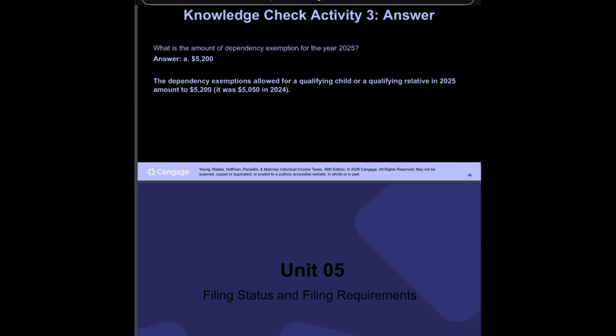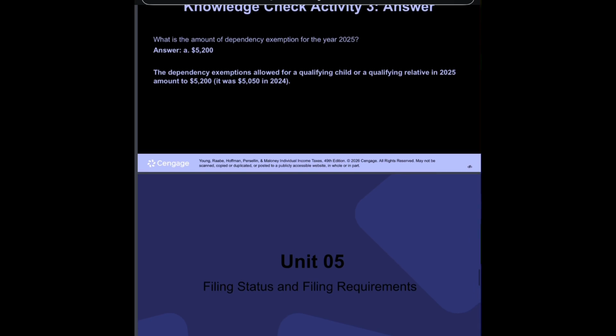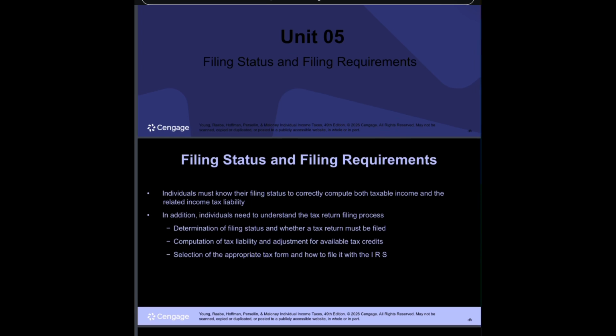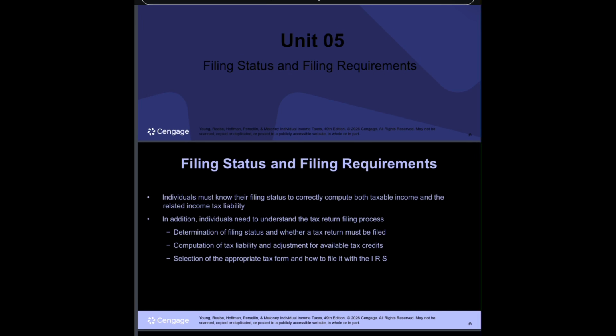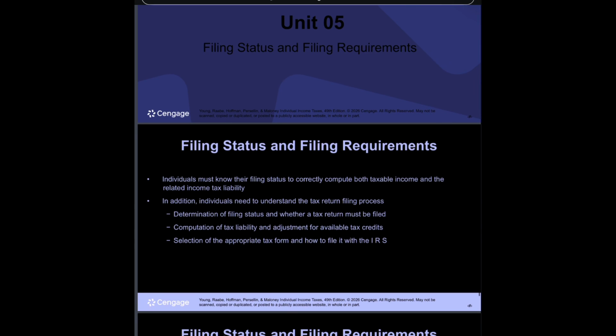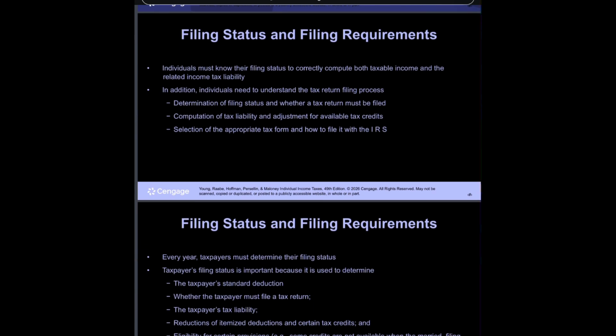Unit 05, Filing Status and Filing Requirements. Individuals must know their filing status to correctly compute both taxable income and the related income tax liability. In addition, individuals need to understand the tax return filing process: determination of filing status and whether a tax return must be filed, computation of tax liability and adjustment for available tax credits, selection of the appropriate tax form, and how to file it with the IRS.